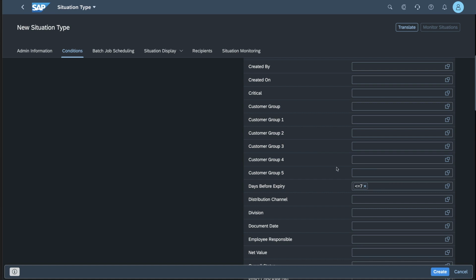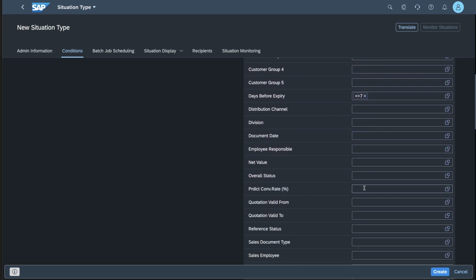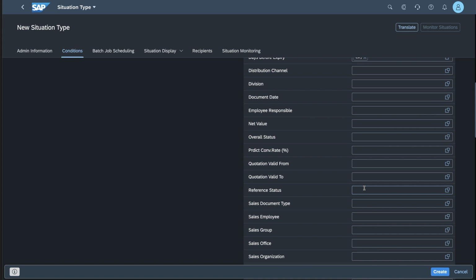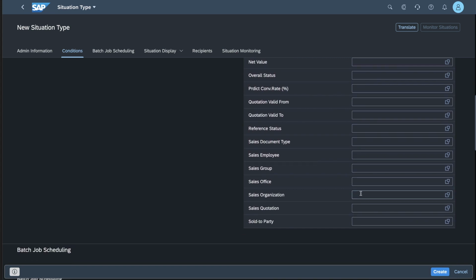We can see that one value is proposed as default, and that is that if we leave it as is, the system will detect quotations that are about to expire in the next 7 days or less. And we are going to keep this because remember, from the previous work list that we looked at, we did see that we had some quotations that were going to expire in the next 7 days. So I'm going to keep that, but I want to add some more information to make it a little bit more pertinent. I don't want to be overwhelmed with everybody's quotations from the entire company. So I'm also going to restrict it to the sales organization 1710.